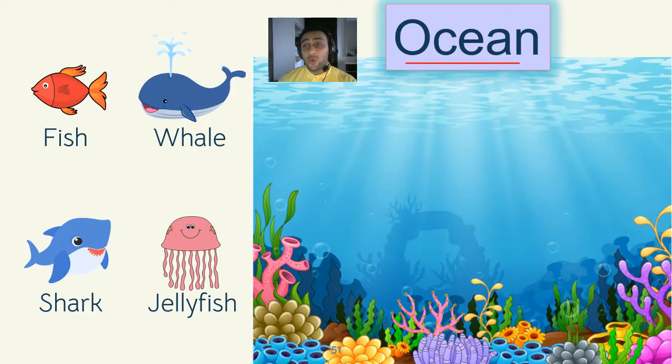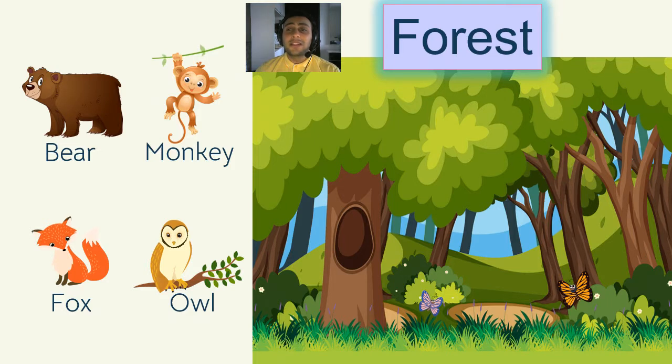Next is ocean. Now, ocean is also very cool. It's filled with water. We have fish, whale, shark, jellyfish, and many more marine animals living in the ocean. Next is forest.